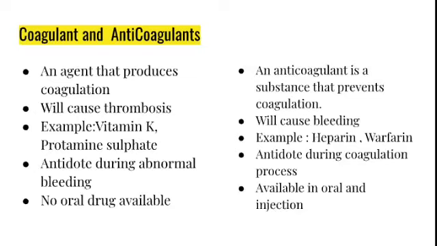Whereas when there is bleeding due to heparin overdose or warfarin overdose, we use coagulants, that is vitamin K or protamine, as antidote. Coagulants are available in injection form and there is no oral drug available, whereas anticoagulants are available in oral and injection form.